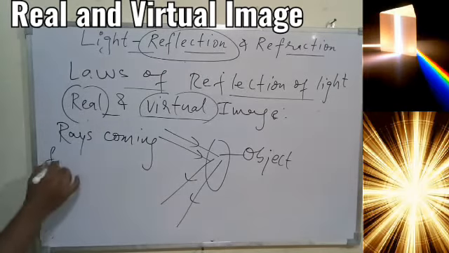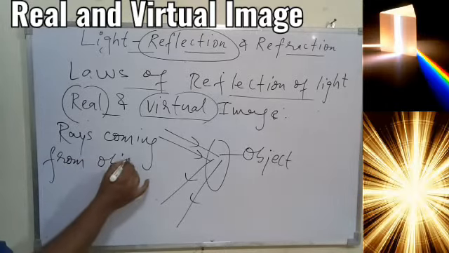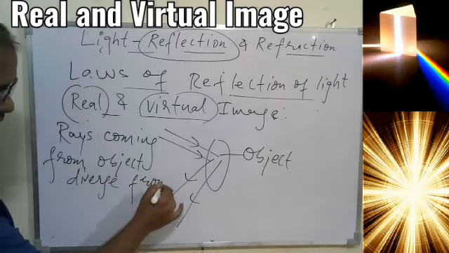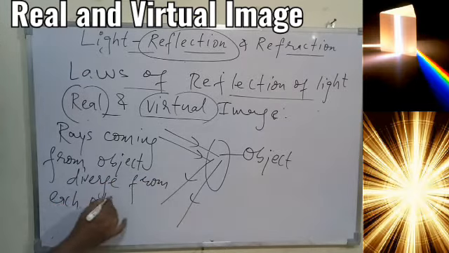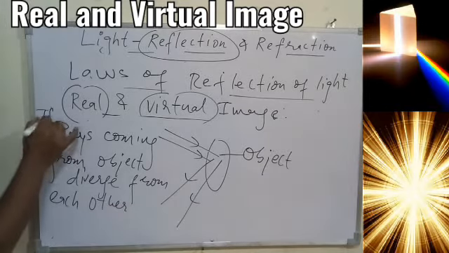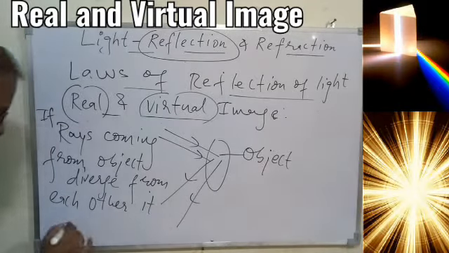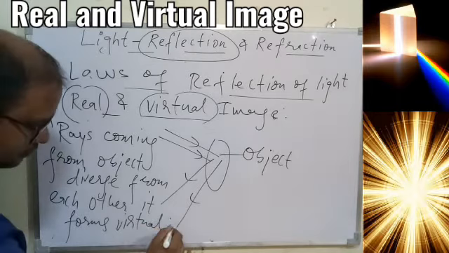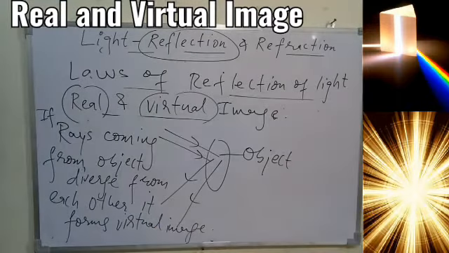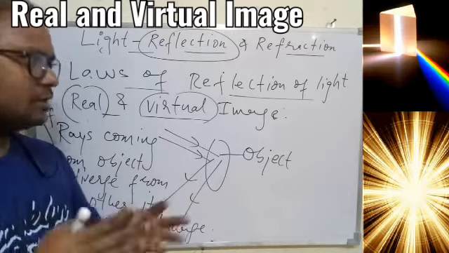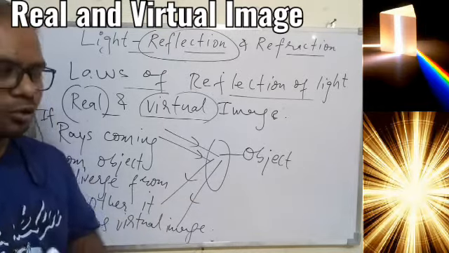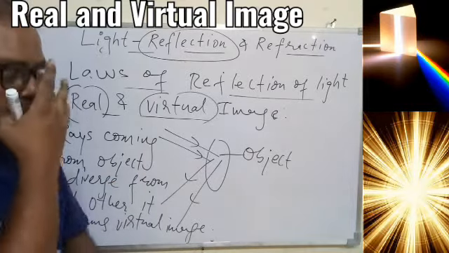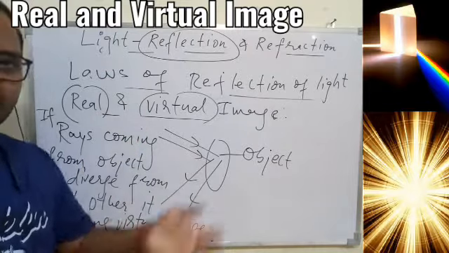So we can say rays coming from the object diverge from each other, and it forms a virtual image. These topics of real and virtual will be clearer when we start with the different optical devices, when we talk about different types of mirrors, plane mirror, spherical mirror and its different types, and lenses. Throughout this chapter we are going to talk about real and virtual, so it will be clear.